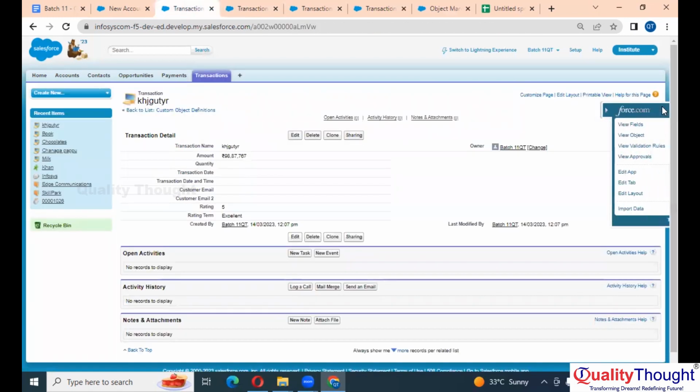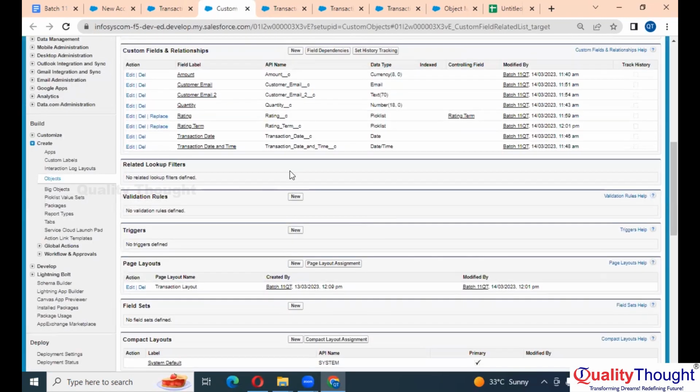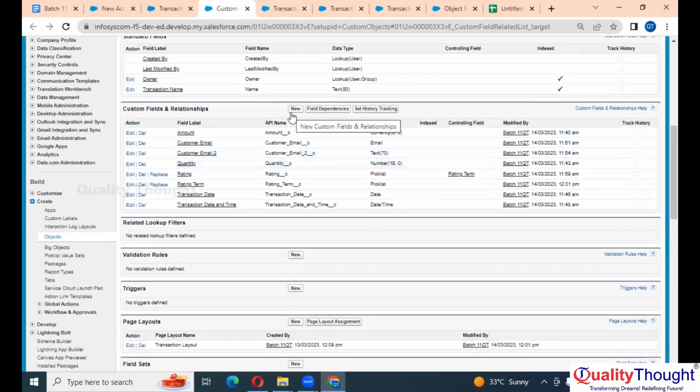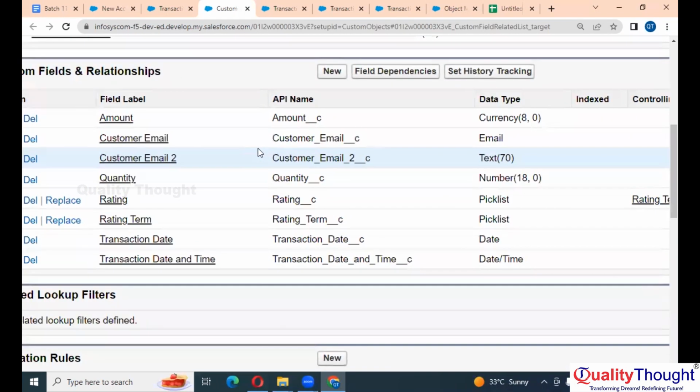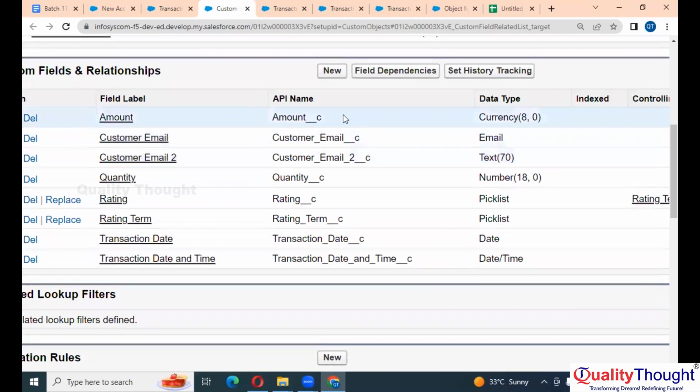Let me go to fields again. Okay, click on new fields. You people observe something here. Every field is having a __c. Not only the objects, but fields will also have underscore underscore C. A custom field will have underscore underscore C, right?